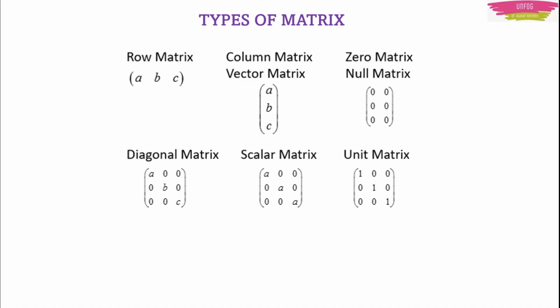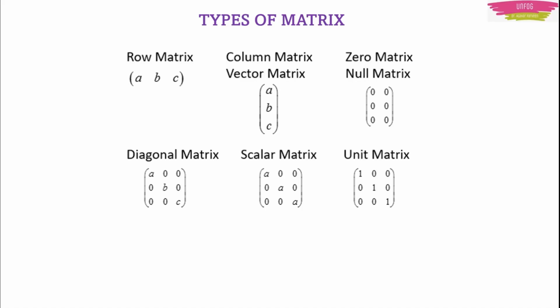Row matrix means you have only one row in that matrix, you don't have any column. In the same manner, for column matrix, you don't have any row, you have only one column in that matrix. And in zero matrix or null matrix, there are no elements other than 0. Only zeros will be there in that null matrix. And in diagonal matrix, if you draw a square like this and if you draw one diagonal, only in the place of that diagonal you will have numbers or variables. Except that, in all other places you will have 0.